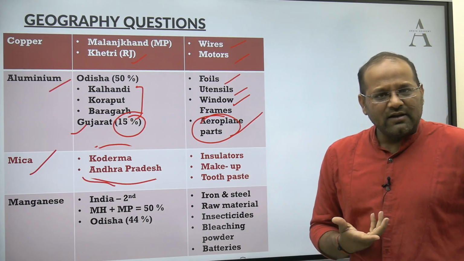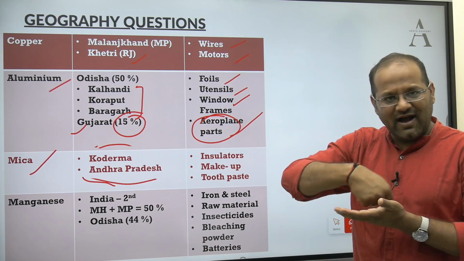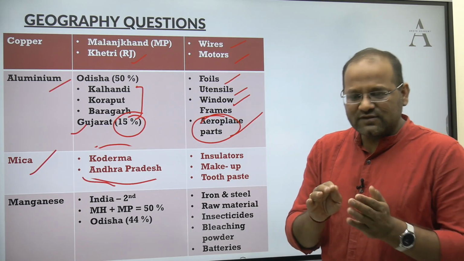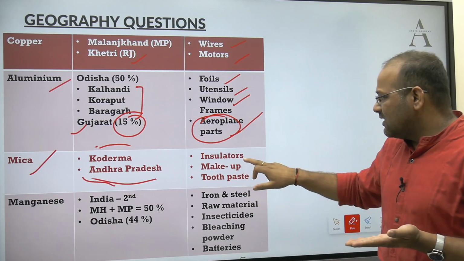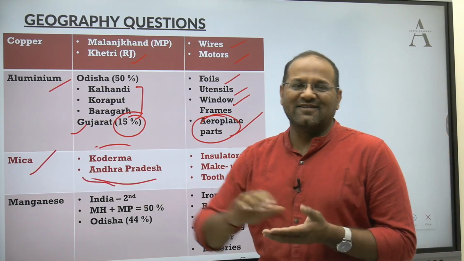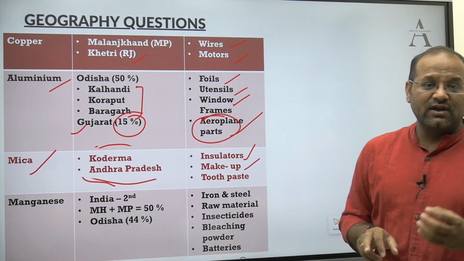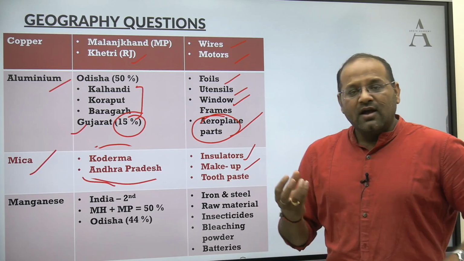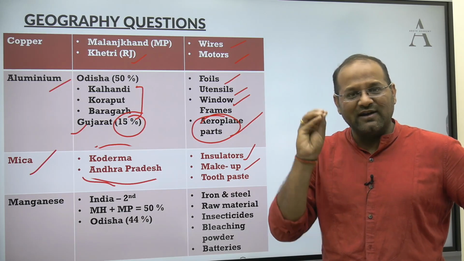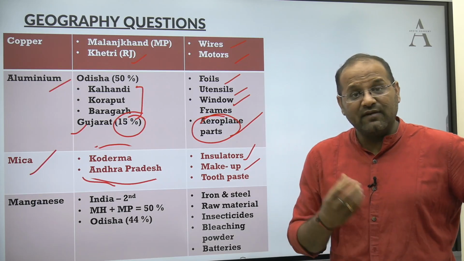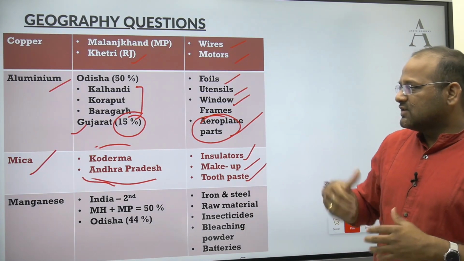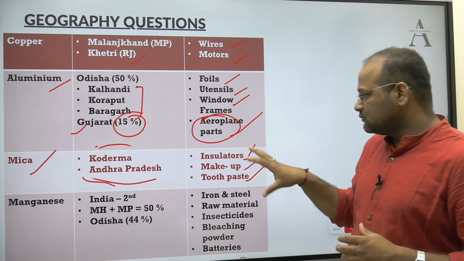Where do we use mica? Have you used the traditional iron box when we were children? Then you would have come across a sheet inside it. It acts as an insulator. That sheet was made up of mica. Then the makeup industry, in cosmetics: mica is used extensively because it gives a sparkle, a glow. It will sparkle when light falls on it. Even in toothpaste they use mica so that it gives a sparkle. So these are the applications of mica.